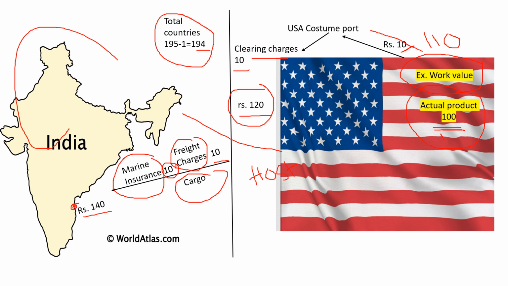At this point, we will charge the import duty on rupees 140 and not on 100, because the product value at the Indian custom port is rupees 140, and that value is called CIF. CIF equals FOB plus insurance charges plus freight charges. CIF means cost, insurance, freight.